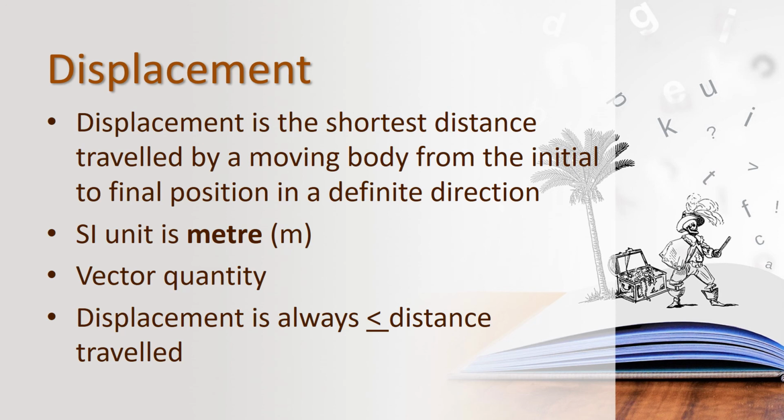We can say the displacement is never greater than the distance traveled. The distance traveled is any path, while displacement is the shortest distance, the smaller one. So we are saying displacement is less than or equal to the distance traveled. What does displacement mean? Displacement is the shortest distance traveled by the moving body, so that it will be less. Is it, children? So let us see an example.